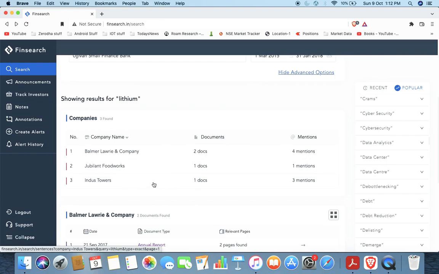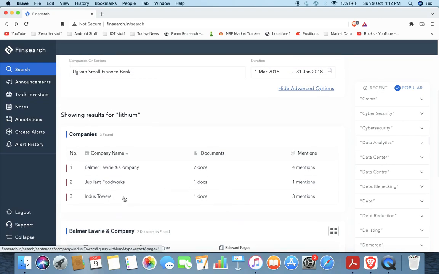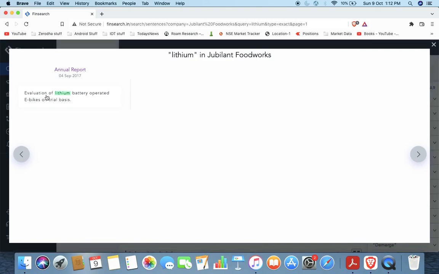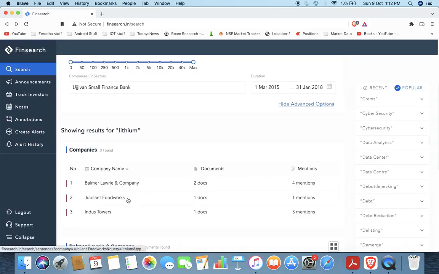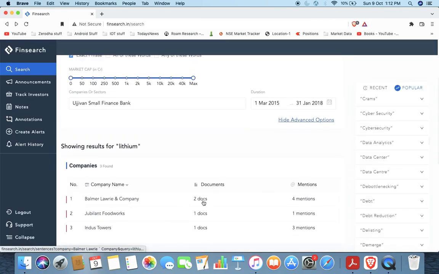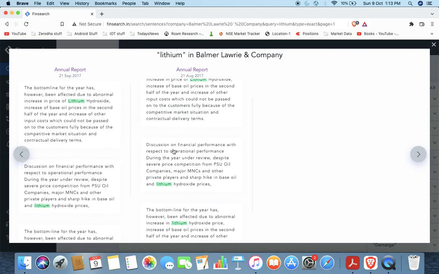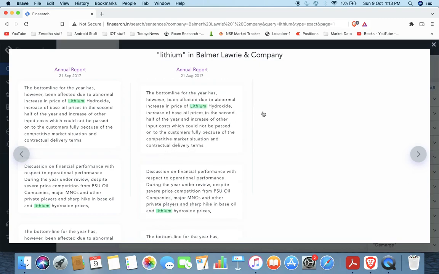Indus Towers is using it to save on the power cost of their towers, which is their biggest cost. Jubilant Food Works, not sure, maybe one can see. E-bikes, yeah, they want to deliver food using e-bikes, so they were also early in thinking about it. This company, I don't know what it does, but if someone is interested they can go through it.